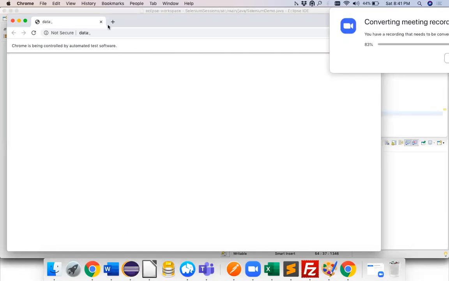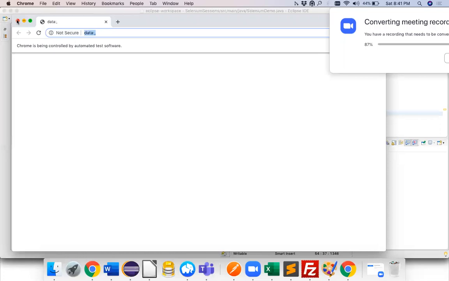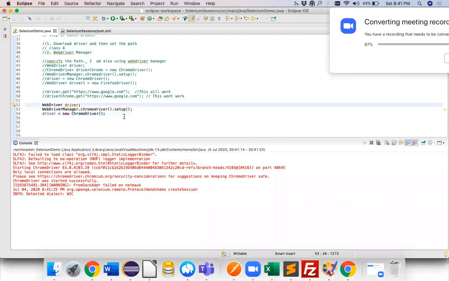Okay, can everyone see the Chrome browser? I just wanted to check if I'm sharing the entire screen. Can everyone see this Chrome browser? Okay, yes. But there is no URL, right? Because we haven't specified the URL. Okay, cool.